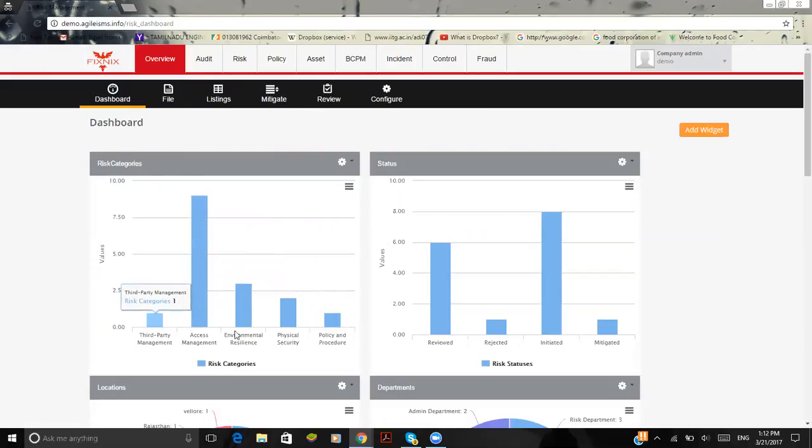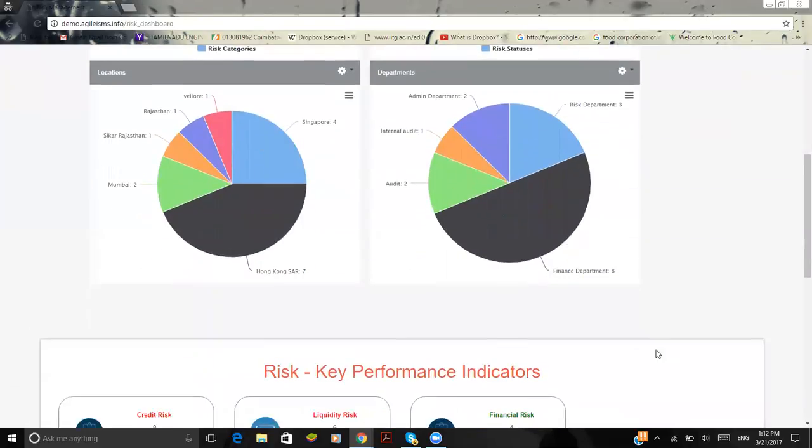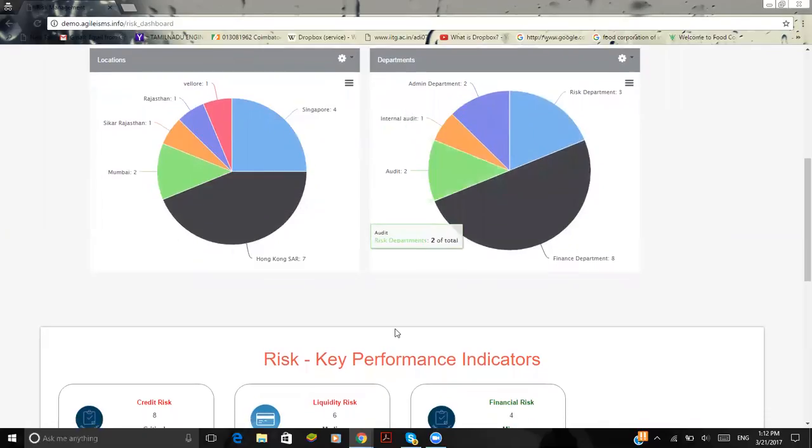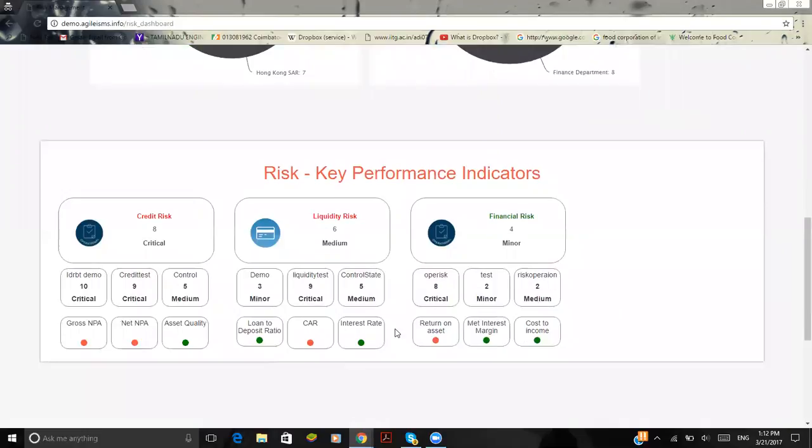So here is how the risk module works. You find the different types of risks here and the status, whether it has been reviewed, rejected, initiated, or mitigated. And here, based upon the different locations, I'll be able to find it. And here is where you find the department. The risk works upon the key performance indicators and the key risk indicators. For an instance, the different types of risk, like credit risk, liquidity risk, and financial risk.